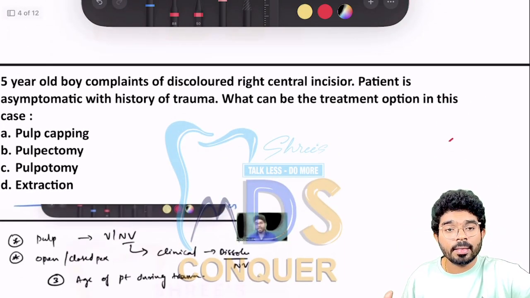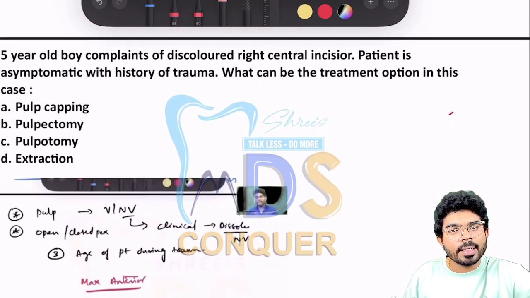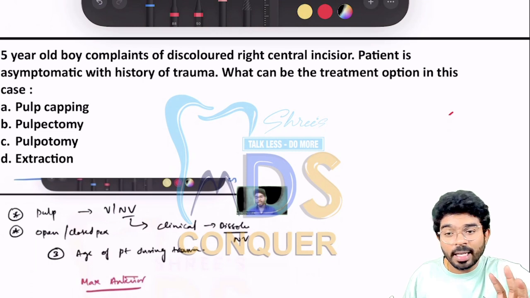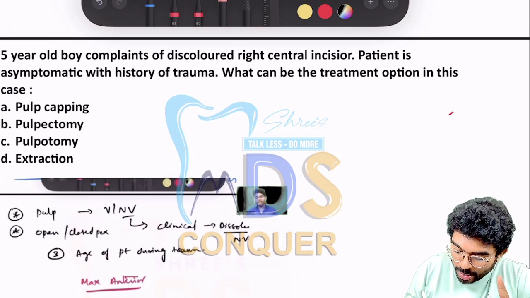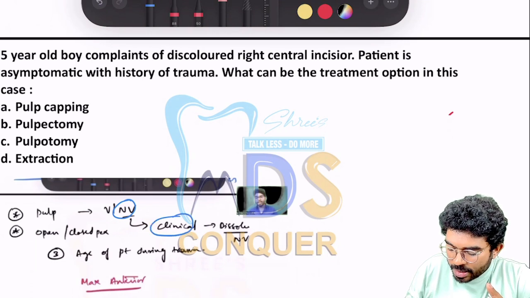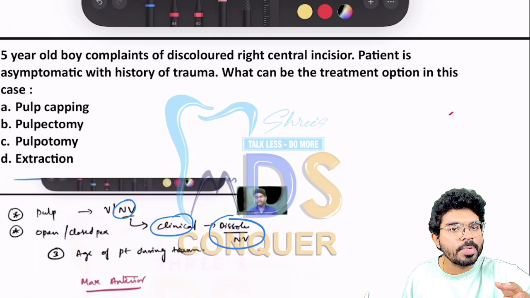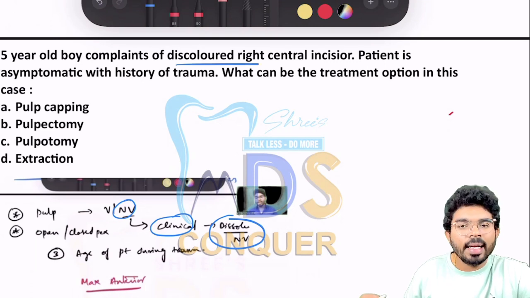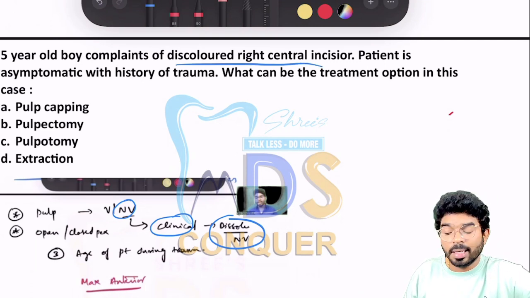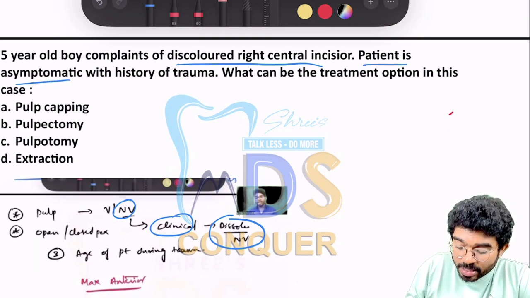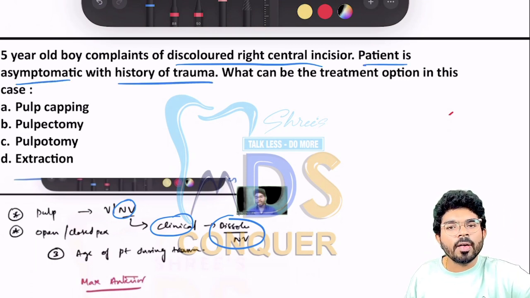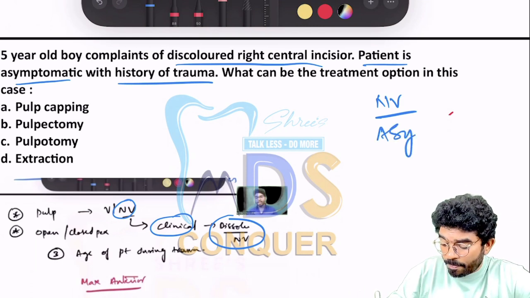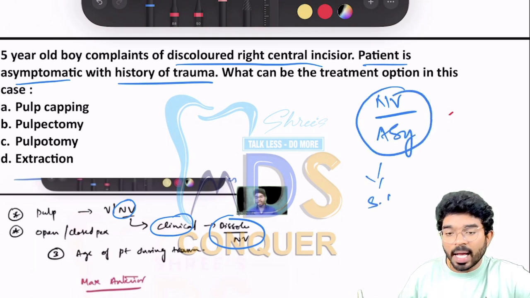Then jumping into the next question. I clearly told, sometimes they may not give you the history. They may not give you the vitality, but they'll give a clinical feature. I clearly mentioned non-vital, clinical feature, discoloration, clearly in the bootcamp series video. So many times discussed it. A 5-year-old boy complains of a discolored single tooth, not all teeth, and the patient is asymptomatic with a history of trauma. It is absolutely a non-vital tooth, but asymptomatic. An asymptomatic non-vital tooth is the best tooth for a space maintainer, as it's a primary tooth.